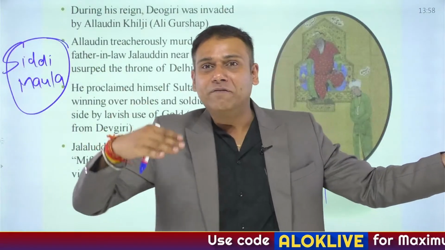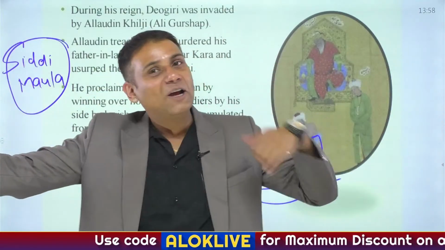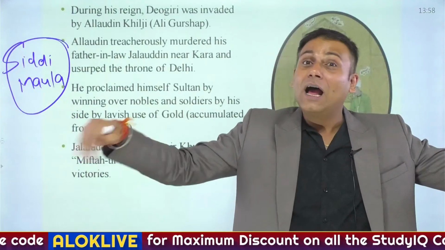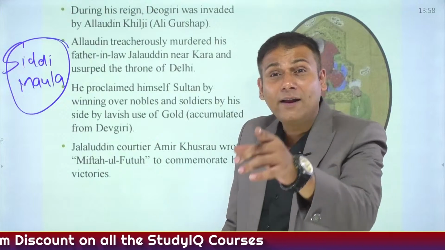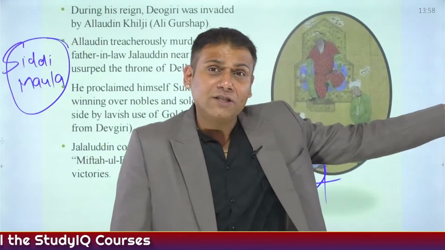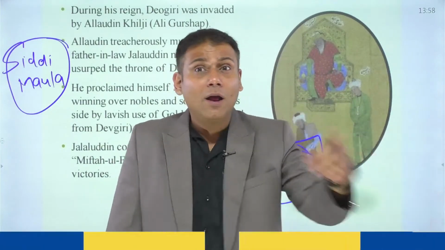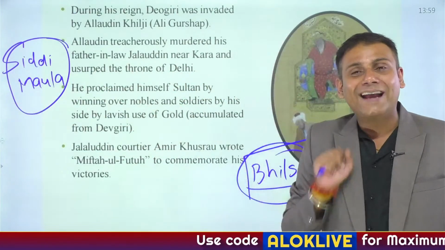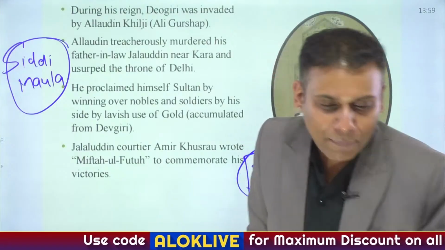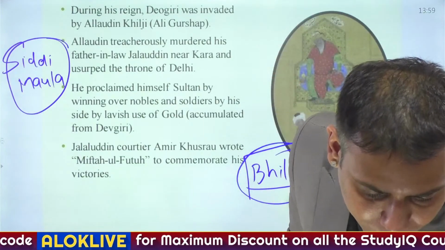As I told you, if Jallaludin Khilji is east, Alauddin Khilji is west. How? Alauddin Khilji followed the policy of blood and iron, the same policy followed by the slave dynasty ruler Balban. On the other hand, Jallaludin followed a very lenient attitude. Now, what happened further? Let's understand.